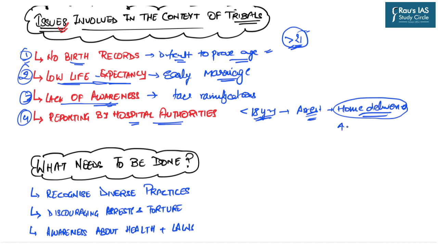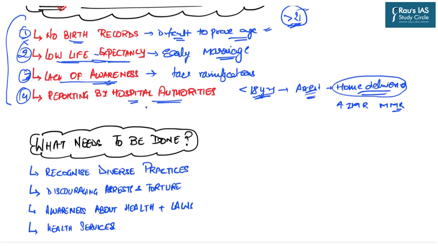It can increase the infant mortality rate as well as the maternal mortality rates. So these are the various issues which were involved in the context of the tribals as far as their customary laws, their marriages, and the laws which govern India's mainland are concerned. But then the question arises: what needs to be done in this regard?